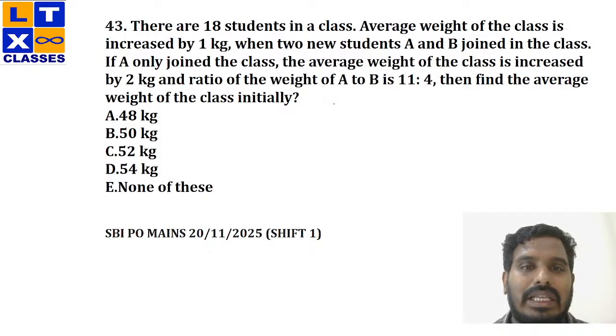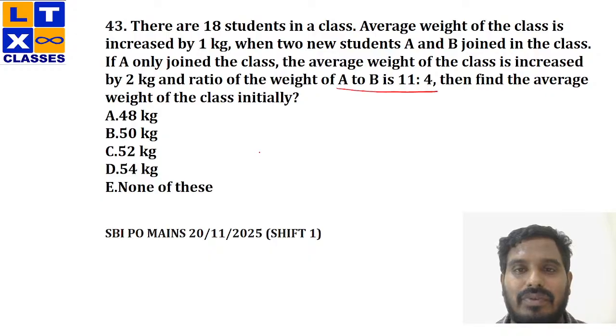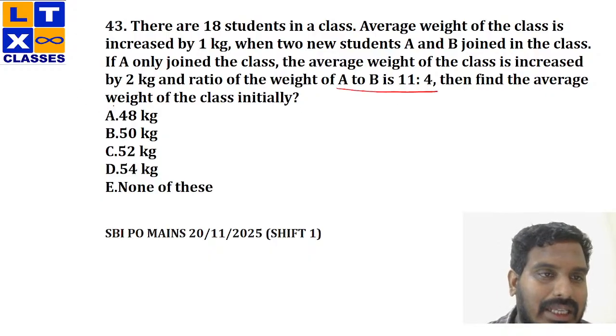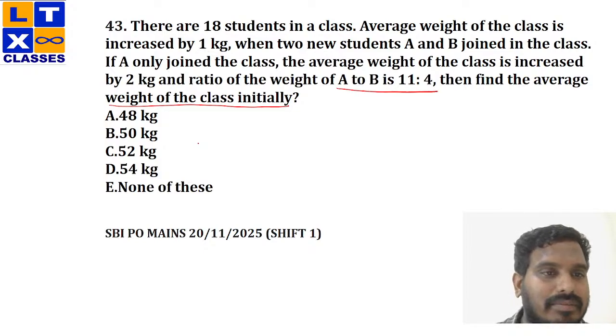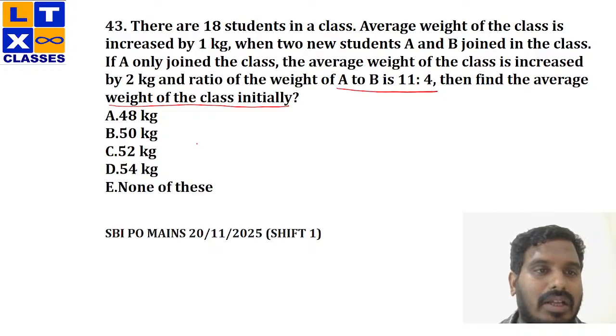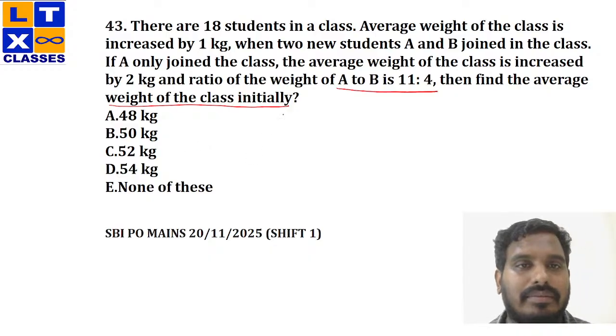And the ratio of A and B has been provided in the question, which is 11 is to 4. Then find the average weight of the class initially, and these are my options. Option A 48, option B 50, option C 52, option D 54. Okay, fine.